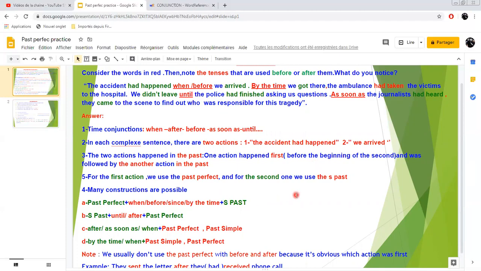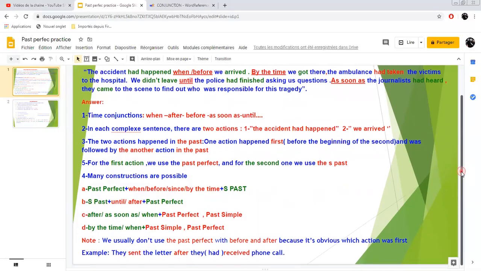And there are many possible constructions, of course. I give you some here. So past perfect plus time conjunction when, before, since, by the time, then simple past. Or we can have simple past until, after, plus past perfect. Or you can start with the conjunction, of course, and here you are going to use a comma. Listen. After, as soon as, when, past perfect, comma, simple past. By the time, when, plus past simple, comma, past perfect, of course. So these are different constructions here.